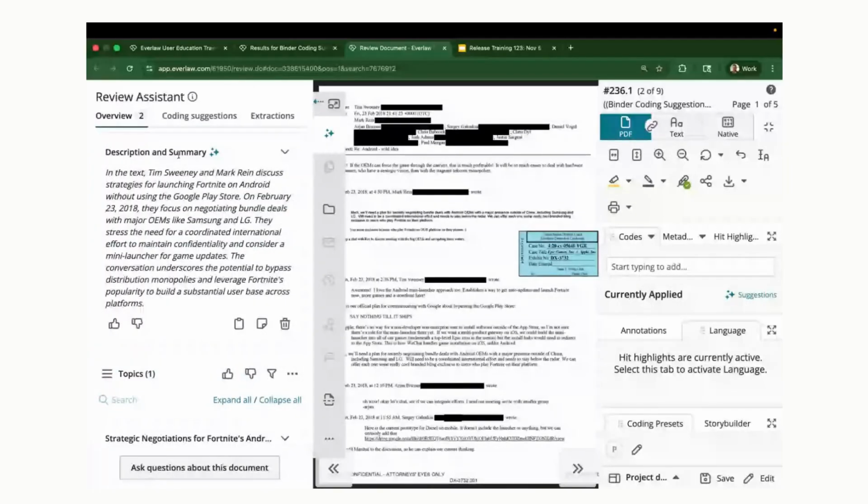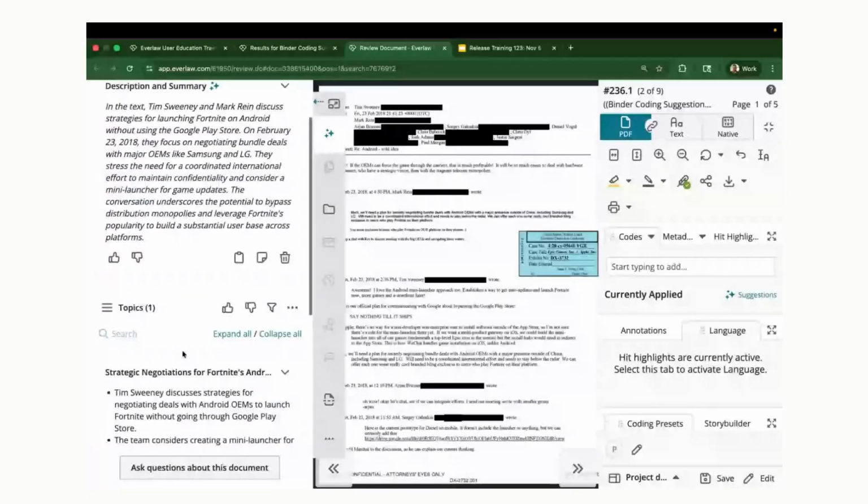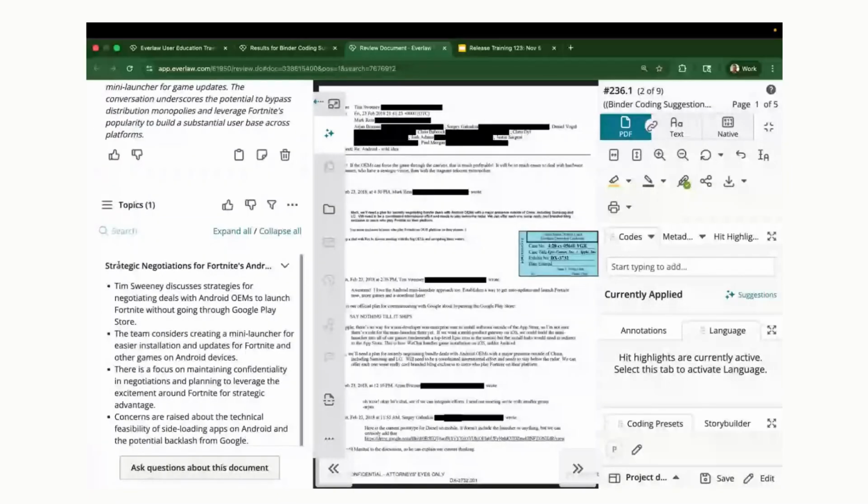First, you can get a description and a summary of this individual document. We can pull out the topics that are being discussed in this document and group them together for you. You can ask a question about this one individual document.